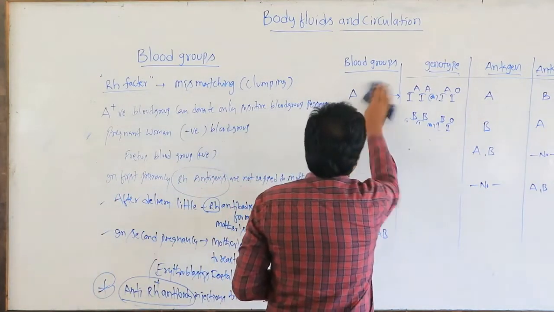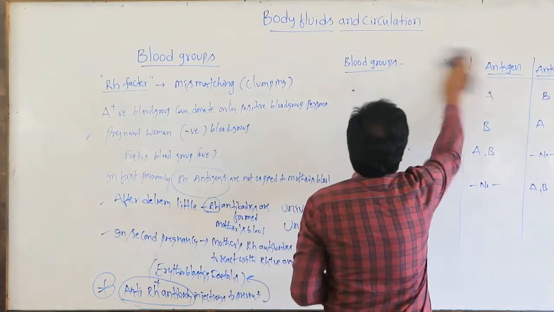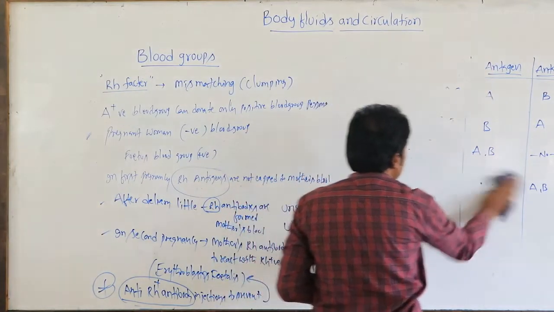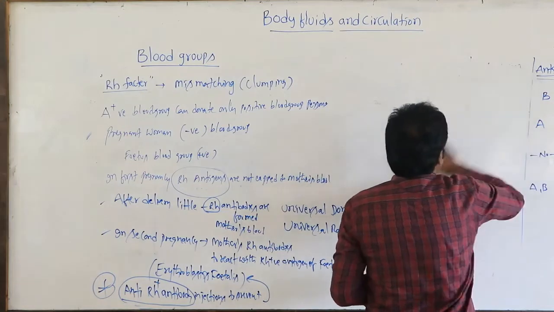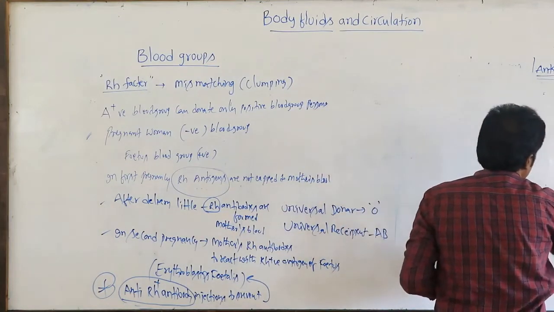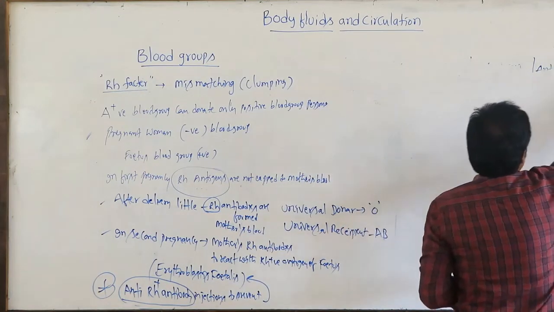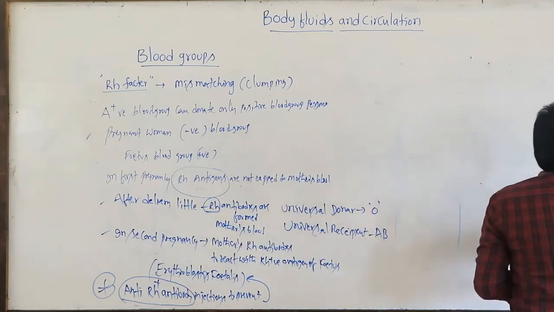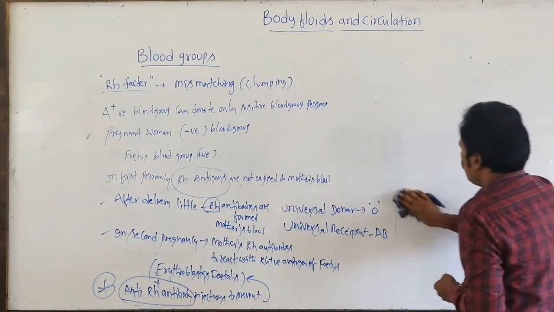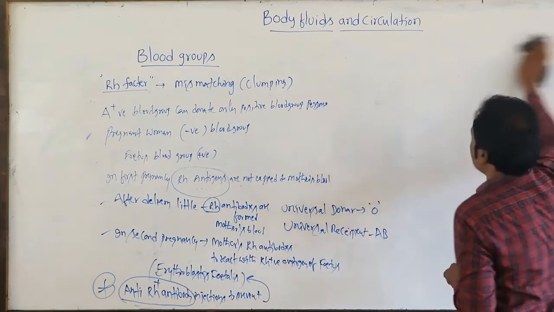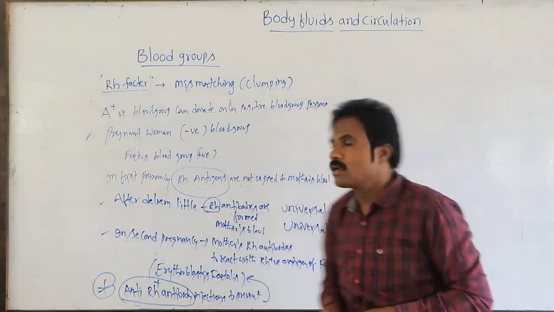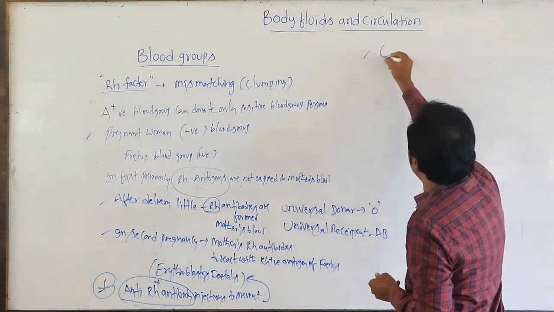Then what is meant by coagulation of the blood? Just now I said that it is the clotting of the blood. The blood clots when it is necessary.